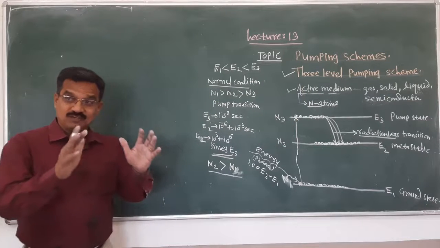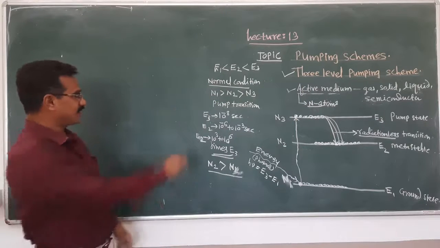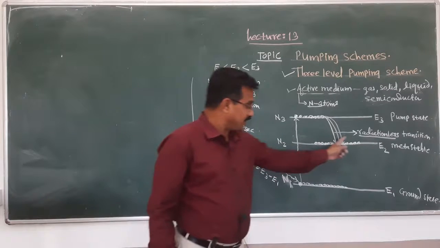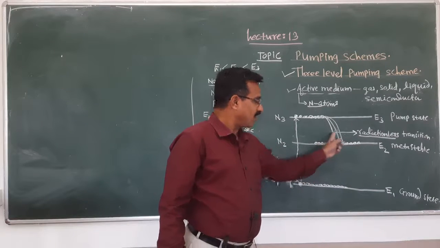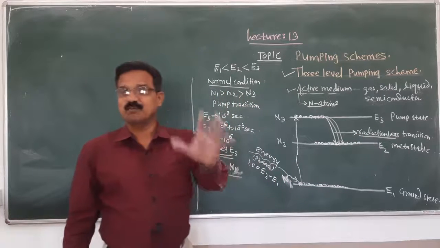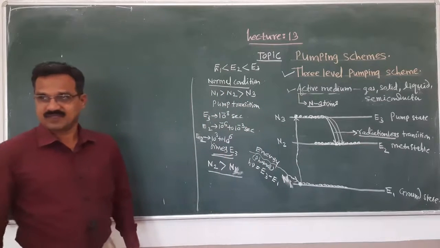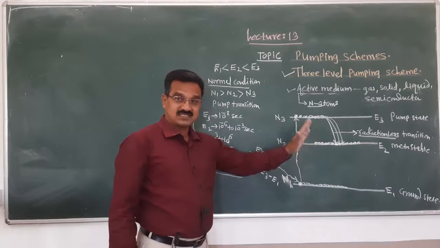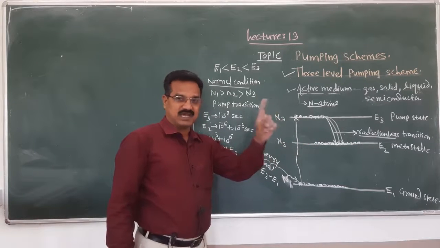When the population inversion occurs, and after the lifetime of this metastable state is complete, what will happen? The lifetime is 10 raised to minus 6 to 10 raised to minus 3 second.